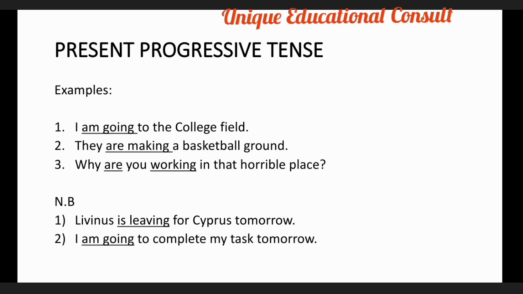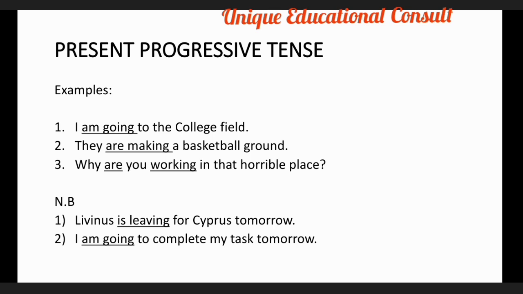Number one is, I am going to the college field. When you look at the sentence, I underline I'm going. The ing there shows the progressive action. I hope this is clear. They are making a basketball ground. Are making, with ing in the sentence, shows the progressive action, something that still continues.